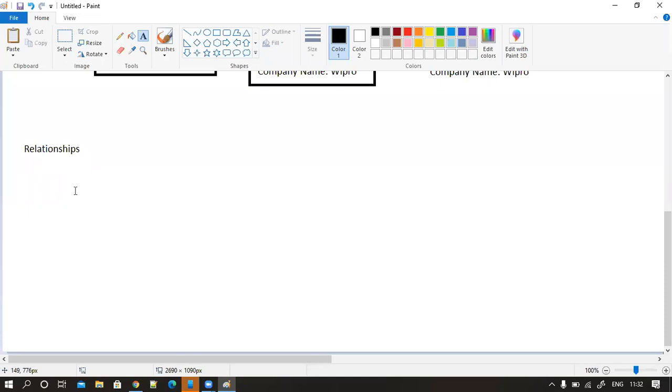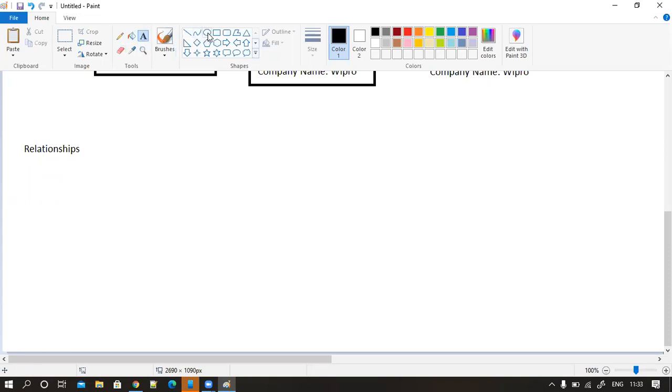So technically, if I go with these relationships inside Salesforce, what exactly is the relationship? Very simple. Let us say two objects are there. They supply data between those two objects. That comes under relationships.